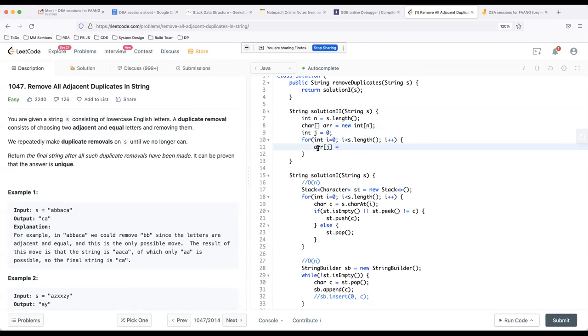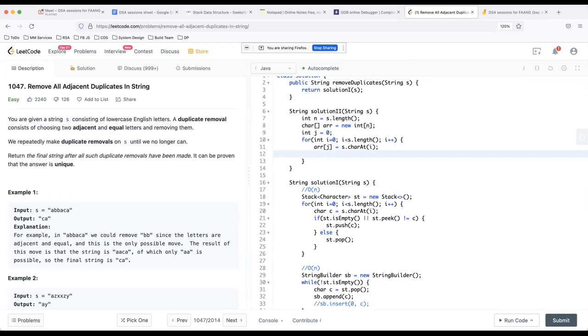So whenever I'm using the array, I'll be using j. So I'll say array of j is equal to s dot char at i. First of all, I just blindly copy whatever it is, and then I'll also do a j plus plus along with the i plus plus.